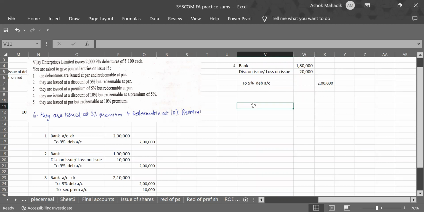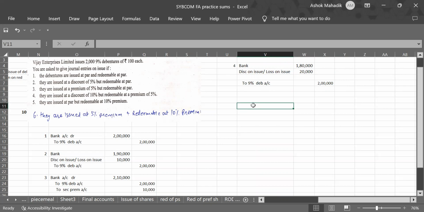Okay. Again, go to fourth, read it. They are issued at a discount of 10%, but redeemable at 5% premium. So we are incurring loss in two ways. While issuing, we are collecting 10 rupees less, but while paying, we are paying 5% more. So it's a two-way loss. Clear? Okay. So now let us concentrate on the issue part first.